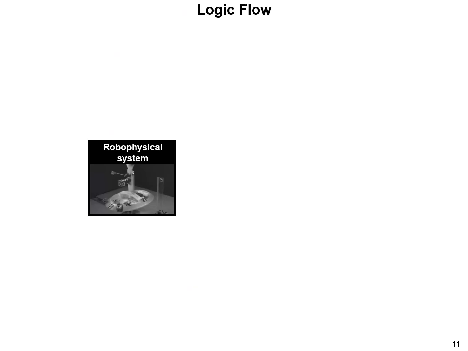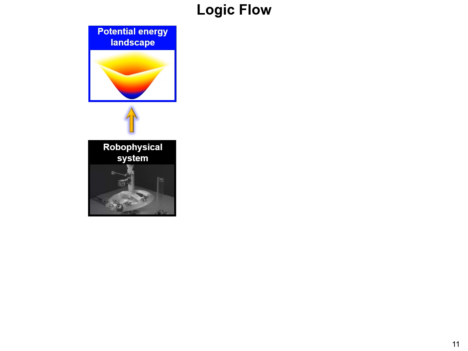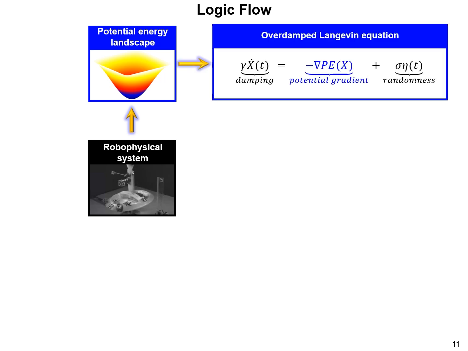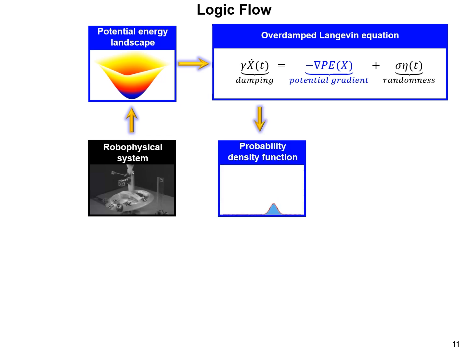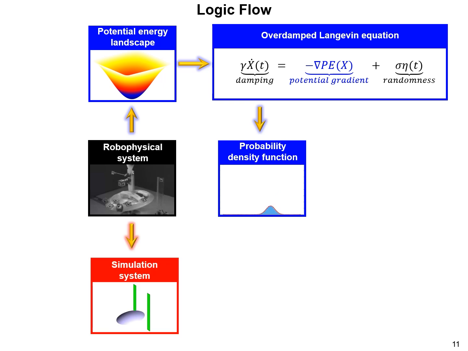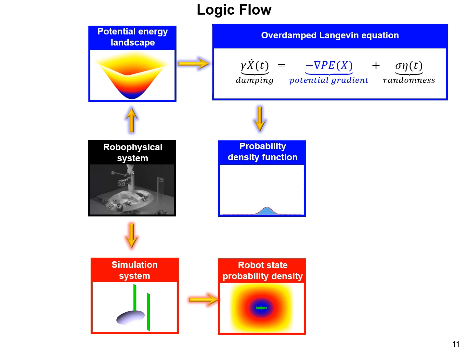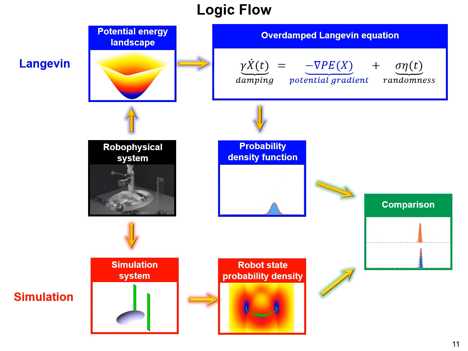To apply Langevin dynamics in analyzing locomotor transitions, we first compute the potential energy of the robophysical systems. Then we get the landscape gradient and incorporate it into the Langevin equation to model the system's stochastic behavior. Using a finite difference approach, we numerically solve for the probability density function. To further investigate statistical trends of robot motion, we develop a simulation system that generates extensive data, from which we obtain a robot state probability density. Finally, we feed the Langevin equation to the simulated robot and compare the two.